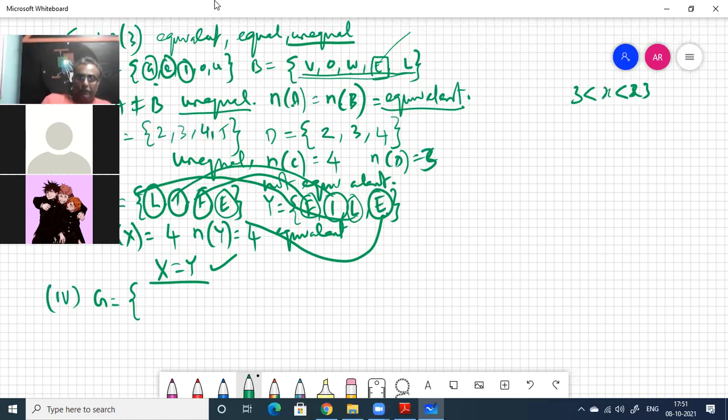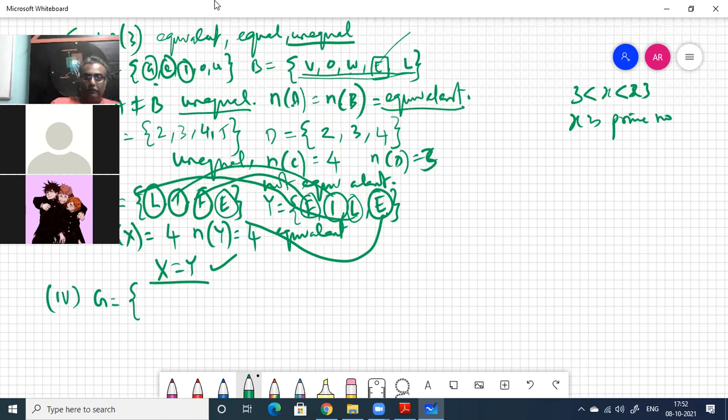X is a prime number. Can you tell me what are the elements in G? Uncle, one minute. You can keep telling orally, I'll write. X is a prime number. X is greater than 3 and less than 23. Tell me what are the elements.